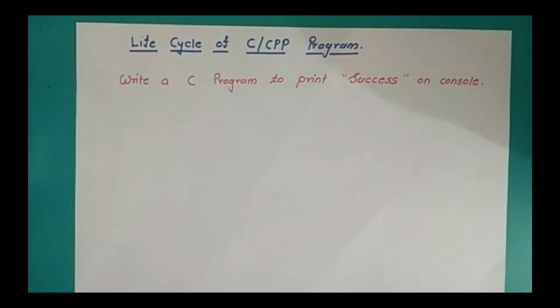By this program, I'm not going to take you into the details of C programming statements, but I'm willing to show you what are the different stages that a C program goes through when we are writing the code and when the microprocessor is executing it. And we are just calling that concept the life cycle of C program. So let us write a simple C program.